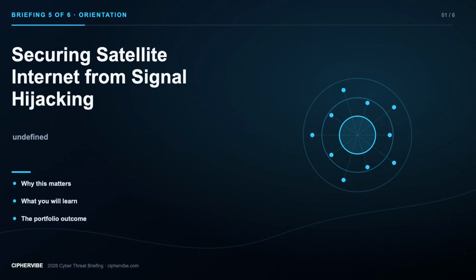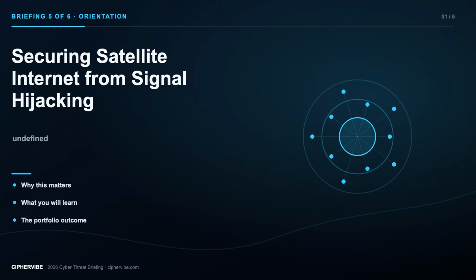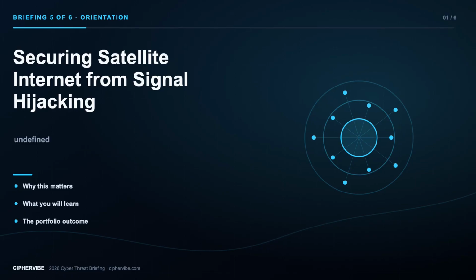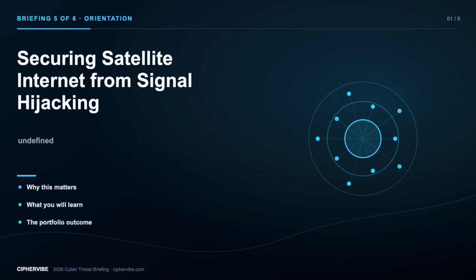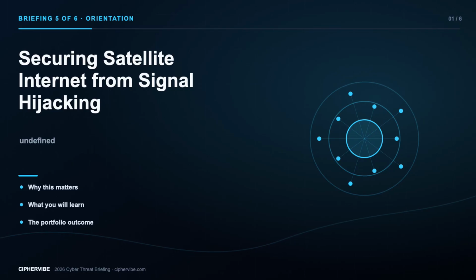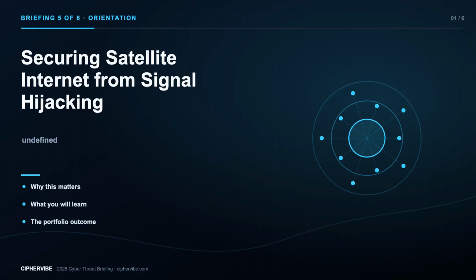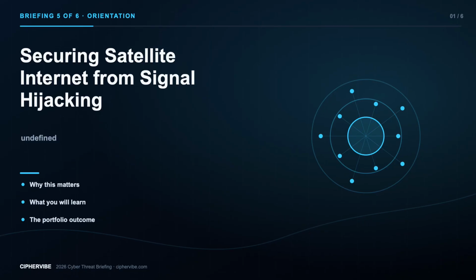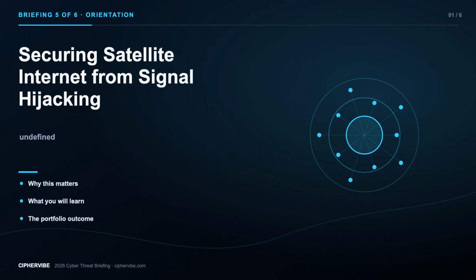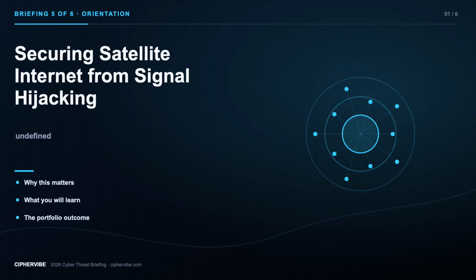Today, we will make securing satellite internet from signal hijacking understandable, practical, and connected to the rest of your learning path. Low Earth orbit systems reduce latency and expand coverage, but their cyber risk is distributed across moving satellites, large terminal populations, remote sites, internet-connected management systems, and complex supply chains. A resilient design assumes radio interference, compromised endpoints, stolen credentials, dependency failure, and degraded connectivity will occur.